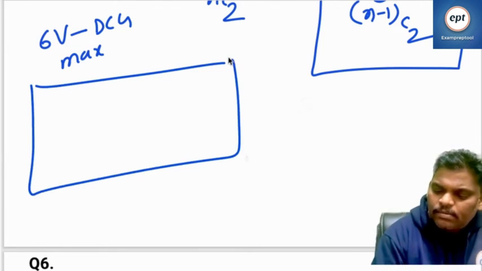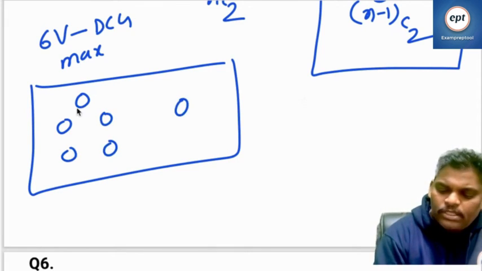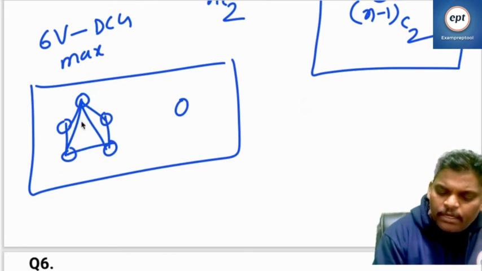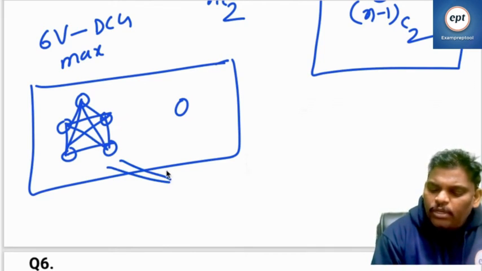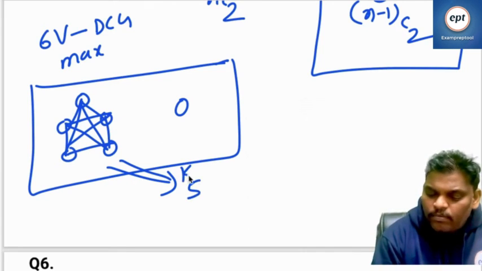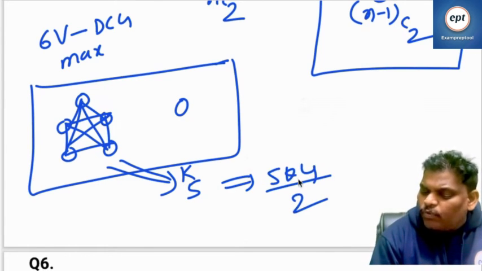This is the answer. See, 5 people you take in one group and 1 person you take outside. The group is a complete graph. So the answer is 5 vertices, K5, number of edges 5 into 4 by 2, which is 20 by 2, 10.